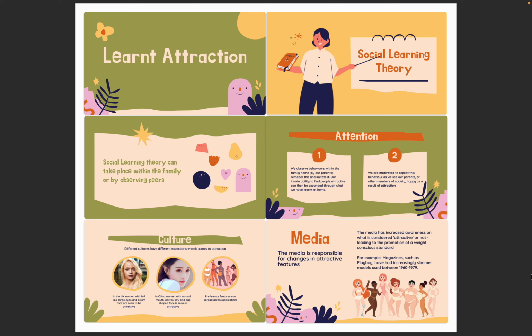For example, research has shown that Miss America and Playboy centerfolds have become increasingly thinner between 1960 and 1979, meaning that this affects what is seen as attractive, and thin females are seen as more attractive. Therefore, these are some explanations that show that attraction is due to learning.